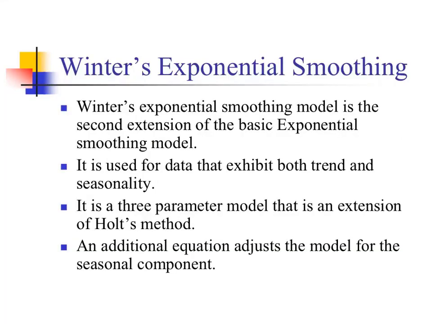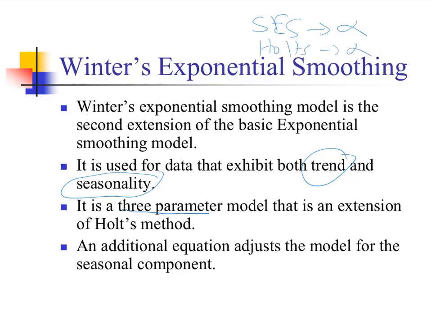Winters exponential smoothing model is the second extension of the basic simple exponential smoothing model. It's used for data that exhibit both trend and seasonality. And it's a three-parameter model, not two-parameter. With simple exponential smoothing, we have only alpha, the smoothing constant. With Holt's, we have alpha and beta, one for level, one for trend. And with Winters, we have alpha, beta, and gamma.